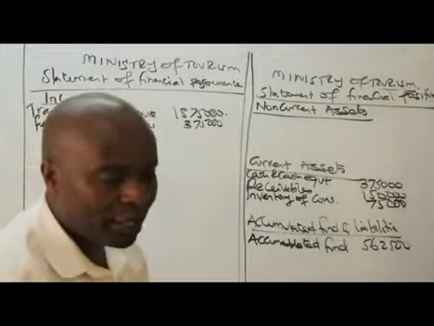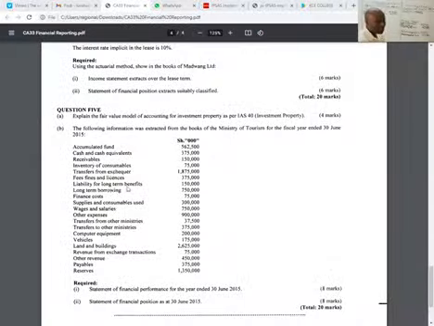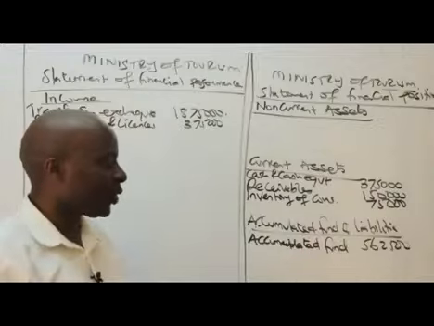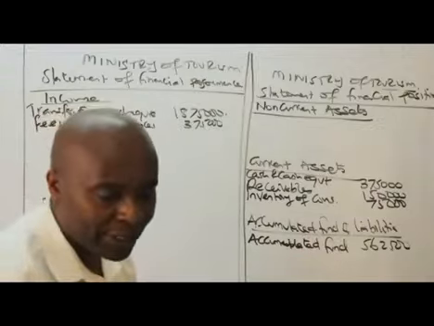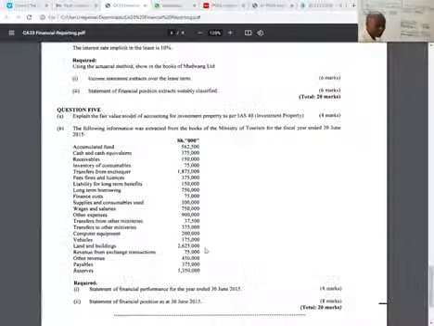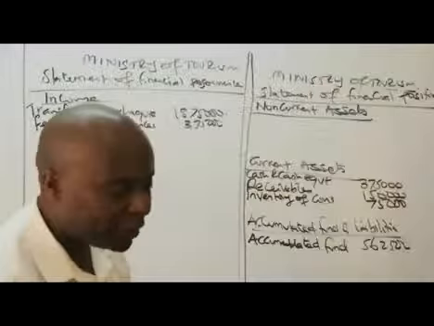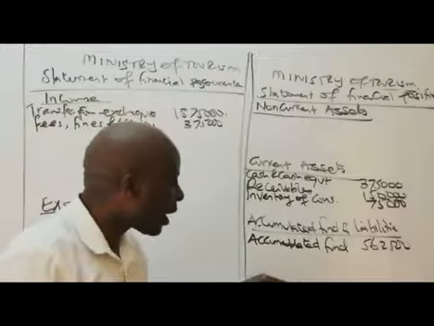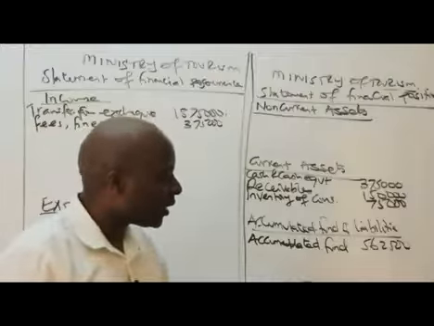The next one, what do we have here? Liability for long-term benefits. This is a statement of financial position. So 150,000. Under liabilities here, we have accumulated fund and liabilities. We have a very important liability called liability for long-term benefits. Please leave some space here because later on you'll be getting the total, right? So they can now come and begin with the non-current liabilities.